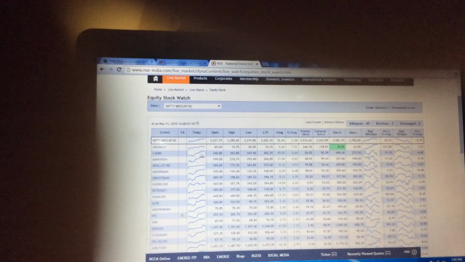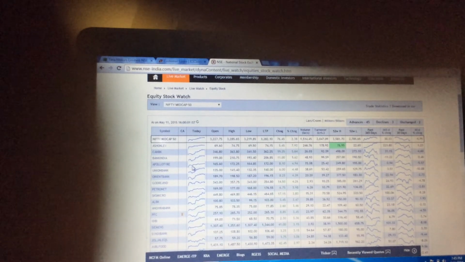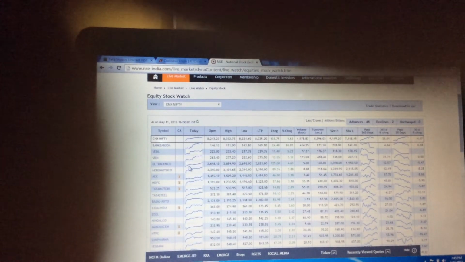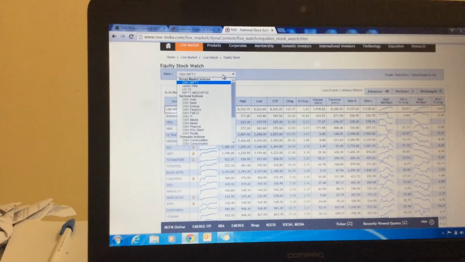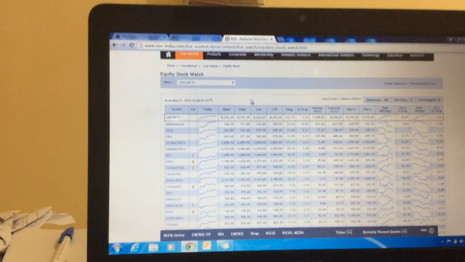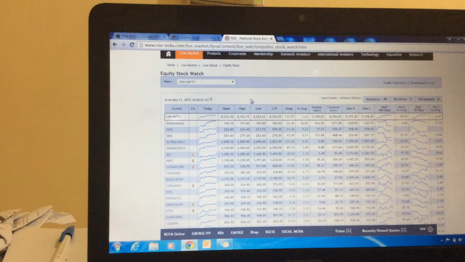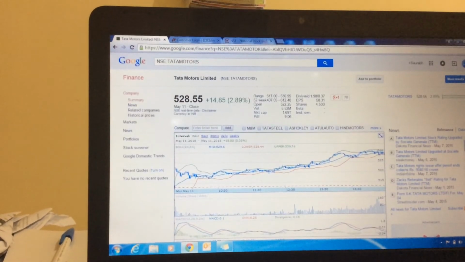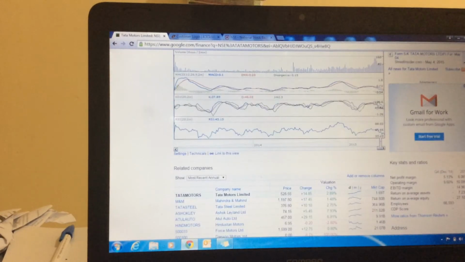Here you can see the top 5 stocks are not showing almost 45 degree. So better always search for any 1 or 2 stocks which show 45 degree inclination, and there should not be much volatility among the stock, like up and down should not be there. Better to see the stock which is going in a straight line at 45 degree, and always invest in this kind of stock. And this is a tip, and always you can do option trading, and always use Google Finance. It is one of the best tools Google has given to us.